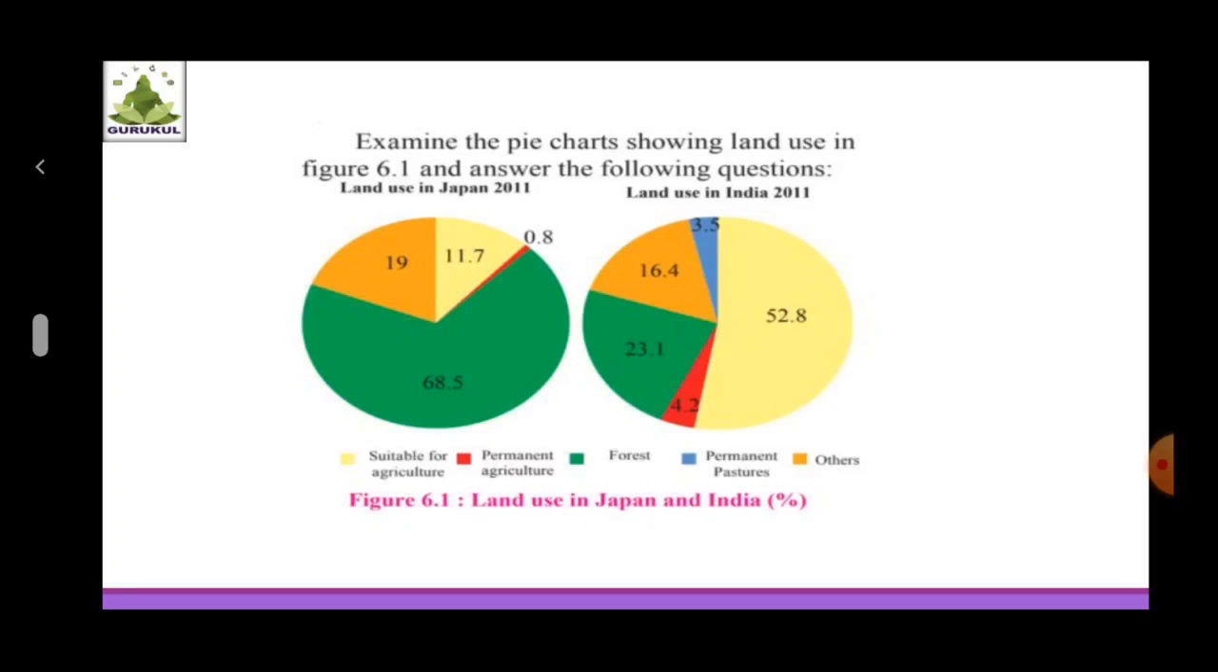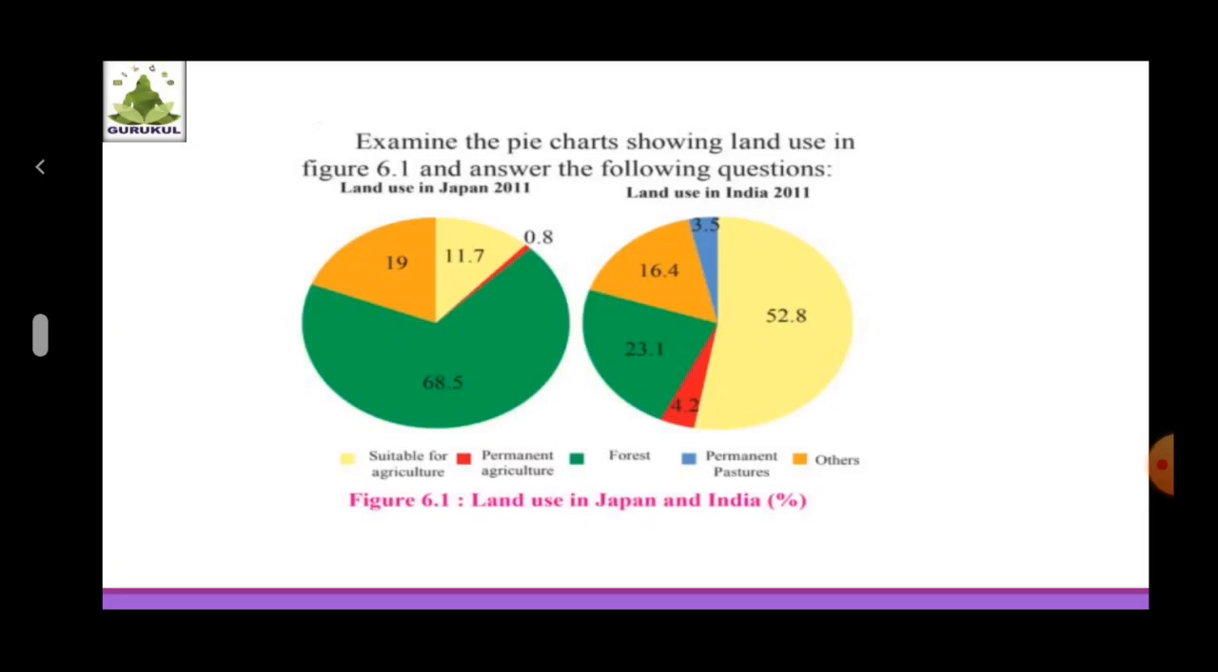The land under forest is more in Japan. Second question. In which country is the land under agriculture more? And the answer is, the land under agriculture is more in India.